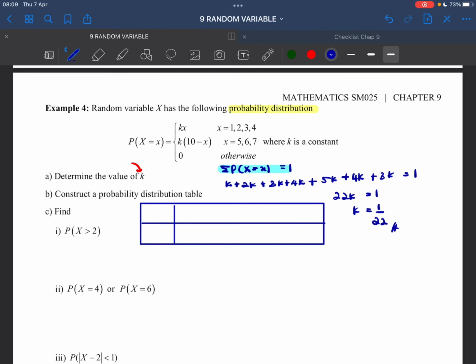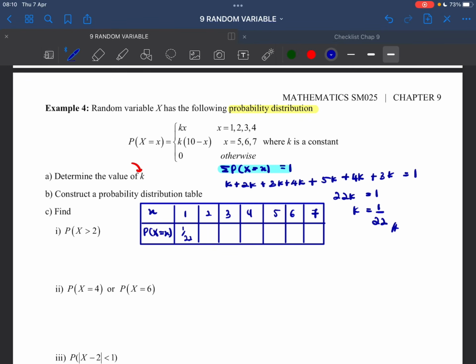Here we have 3, 3, 1, 2, 3, 4, 7 column. And this is our x. This is P(X) equals to x. Okay, so what we have to do here is just sub k into here. Your k is 1 over 22. So this one is 1, 2, 3, 4, 5, 6, 7. Basically just sub k into all of this.